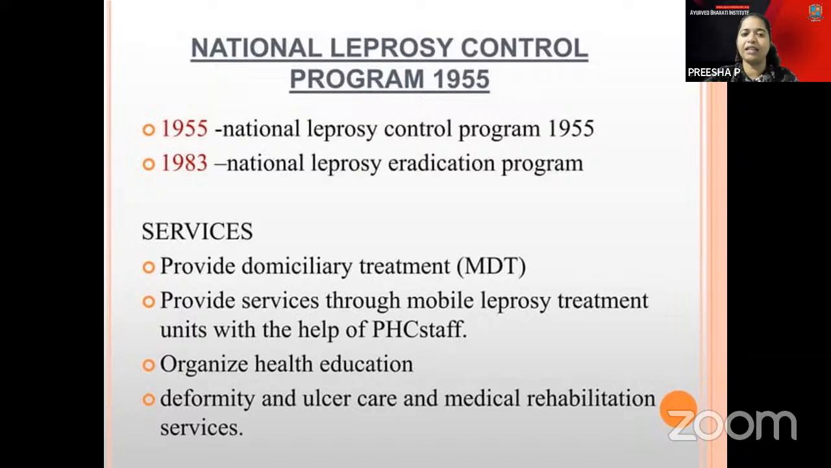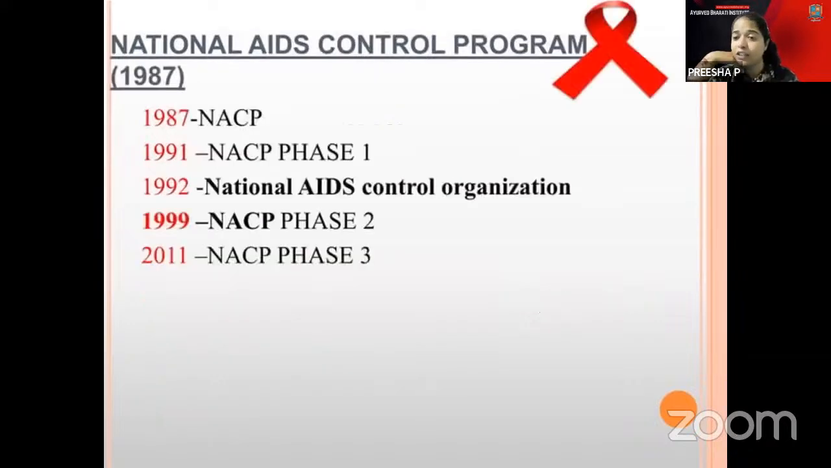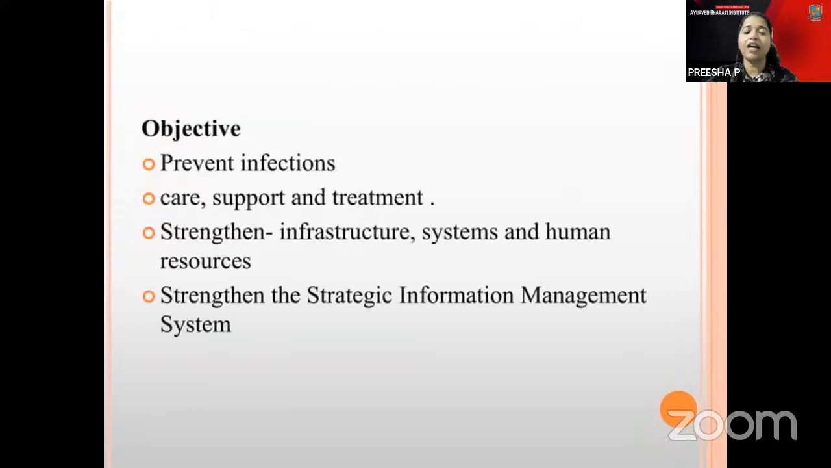mobile leprosy treatment units with the help of PHC staff were maintained there. And the next one is the National AIDS Control Program, which was in the year 1987. Here the National AIDS Control Organization is there in the year 1992, and NACP Phase 2 and Phase 3 are there. The main objective is to prevent infections and to have the care, support, and treatment system. Thereby infrastructure, systems, and human resources can be maintained. You have the strategic information management system also here.